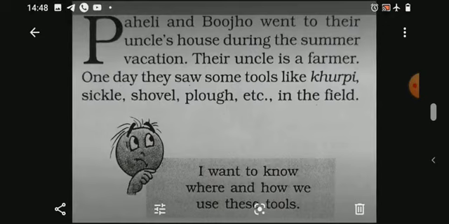Now Paheli and Bujo, do you remember them? Your textbook friends in 6th and 7th standard? Yes, they accompany you in 8th standard too. A warm welcome to them also.